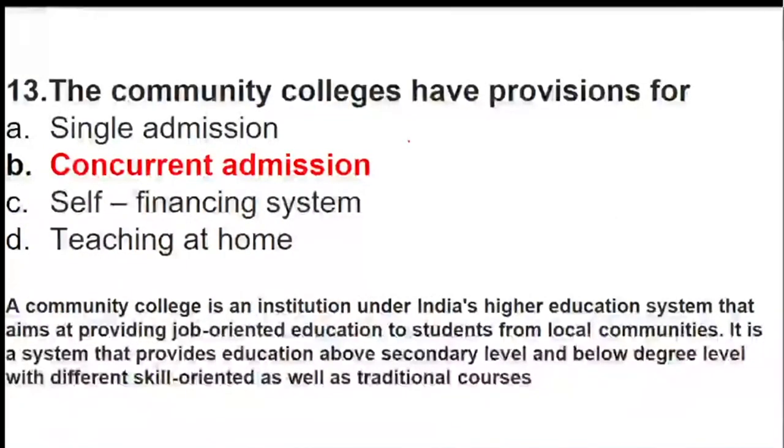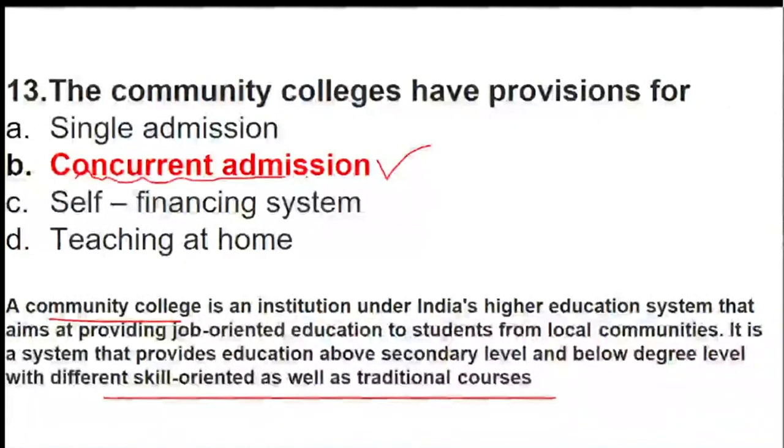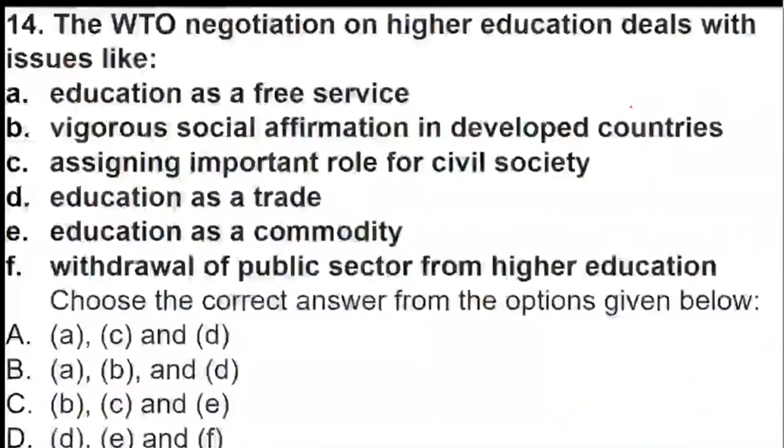Concurrent admission. Now, as I said, community college is nothing but an institution. It is also called educational institutions, which basically provide job oriented education for the students. It is a system that provides education above secondary level and below degree level with a skill orientation as its traditional courses. So it is called the concurrent admission provision. It means it has laid the rules for concurrent admission.